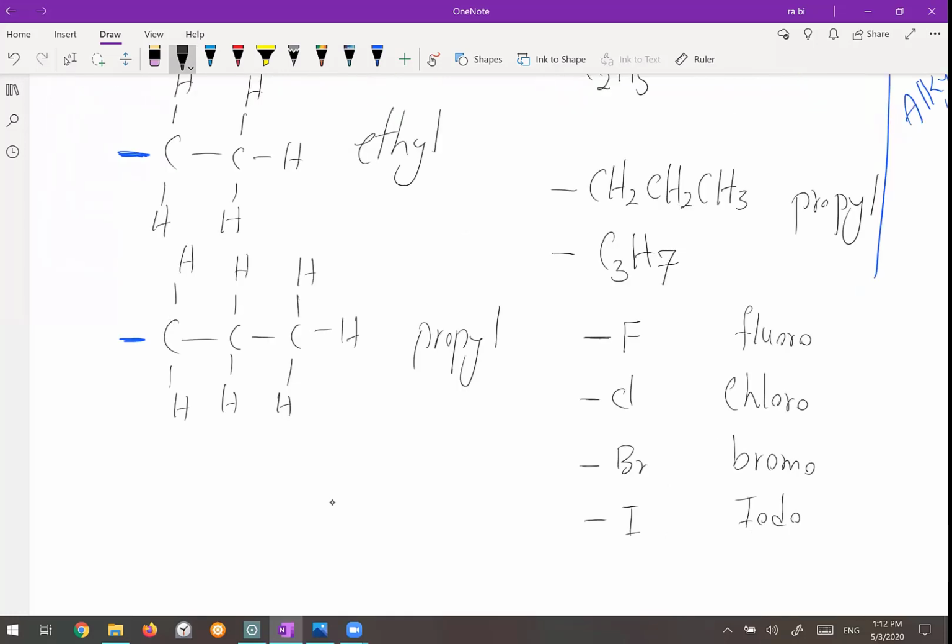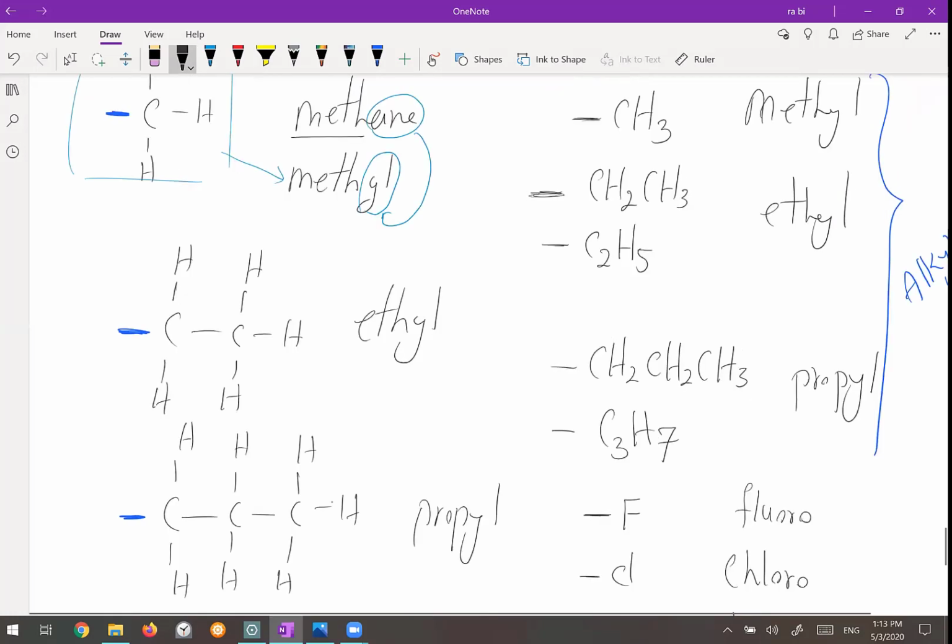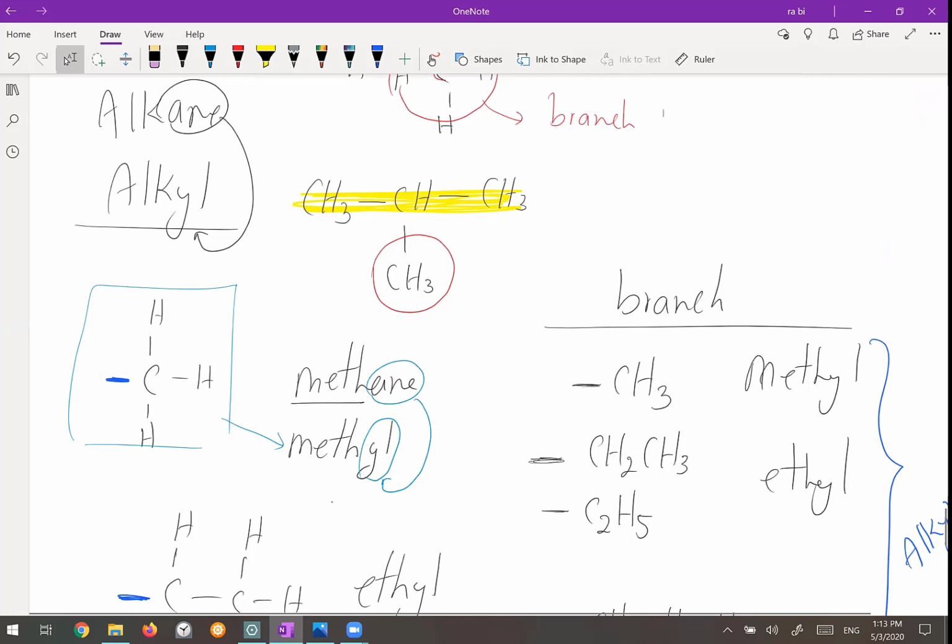Okay, so how can we use them? Let's go back to our examples that we had here. Okay, this one. So when you want to name any hydrocarbon, the first step is to determine what is the longest chain. The next, you have to determine what are the branch. So what is the branch here? The branch is CH3, so the branch is methyl. First, you have to name the branch. You have to write it. So I have methyl.